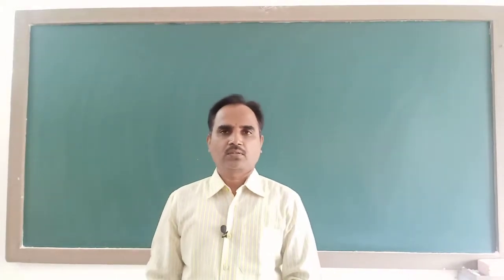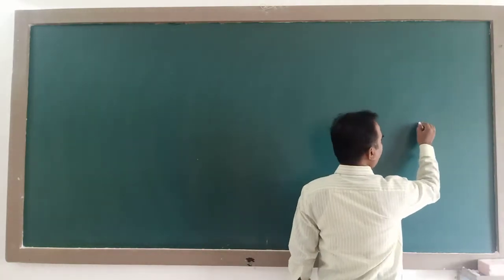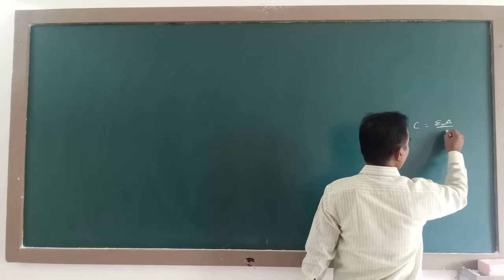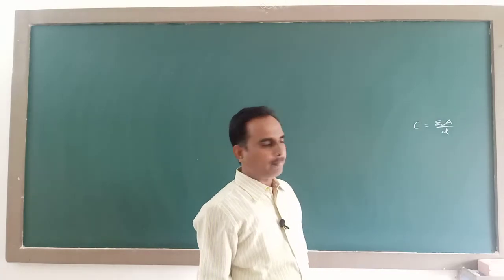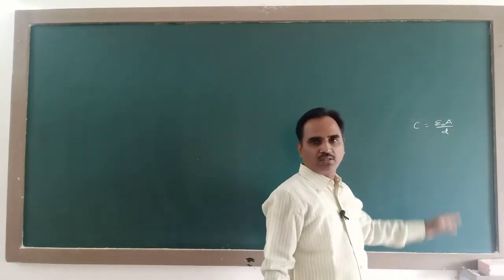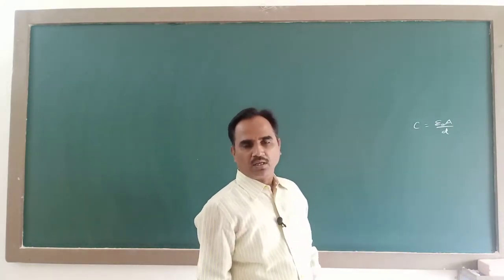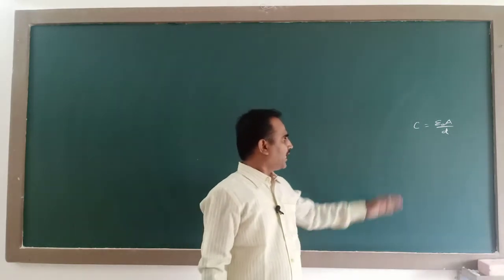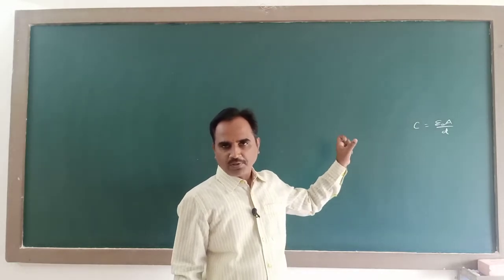Dear students, in the previous class we derived the expression for capacitance of a parallel plate capacitor, epsilon naught A by D, where A is the area of each plate, D is separation between the two plates, epsilon naught is absolute permittivity of free space. So we derived this equation by considering air as the medium between the two plates.